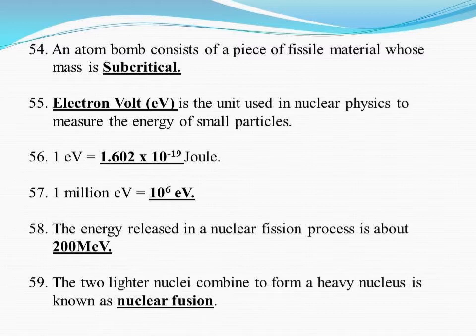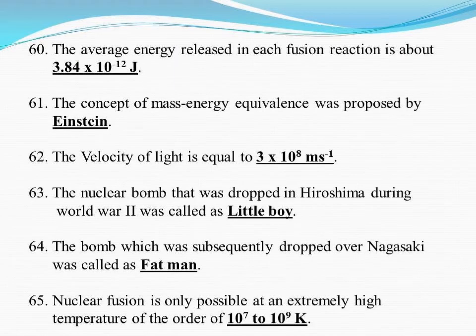The process in which two lighter nuclei combine to form a heavy nucleus is known as nuclear fusion. The average energy released in each fusion reaction is about 3.84 × 10^-12 joule. The concept of mass energy equivalence was proposed by Einstein in the equation E = mc². The velocity of light is equal to 3 × 10^8 meter per second.